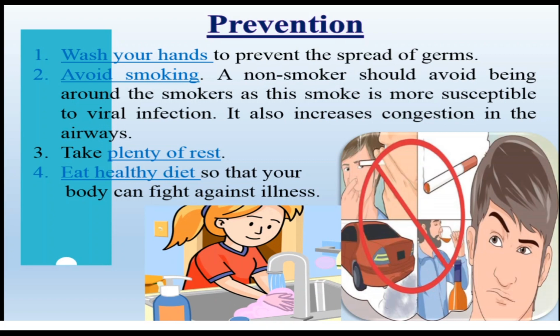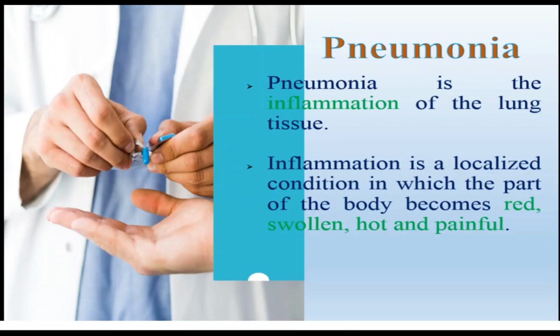Next, pneumonia. Pneumonia is the inflammation of the lung tissues. Inflammation is a localized condition in which the part of the body becomes red, swollen, hot and painful.